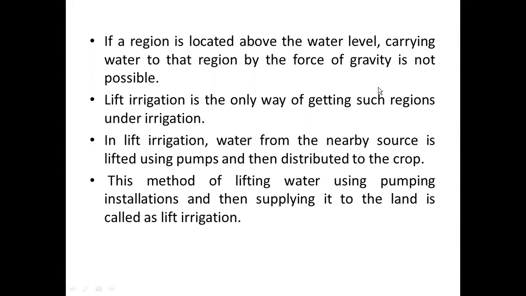So lift irrigation is the only way of getting such regions under irrigation. In lift irrigation, water from the nearby source is lifted using pumps and then distributed to the crops. This method of lifting water using pumping installations and then supplying it to the land is called lift irrigation.